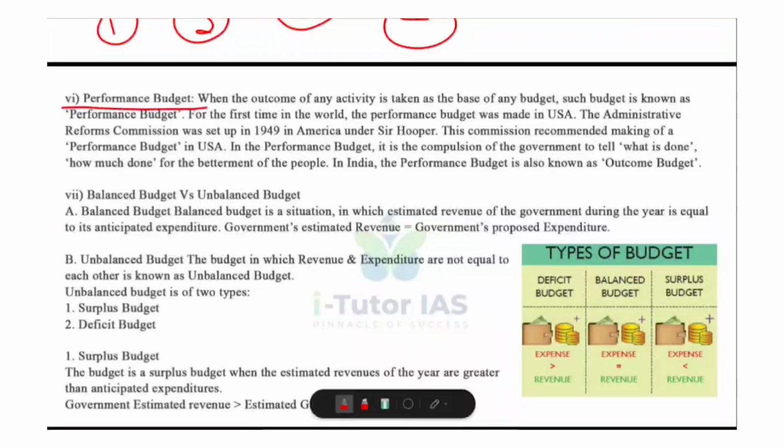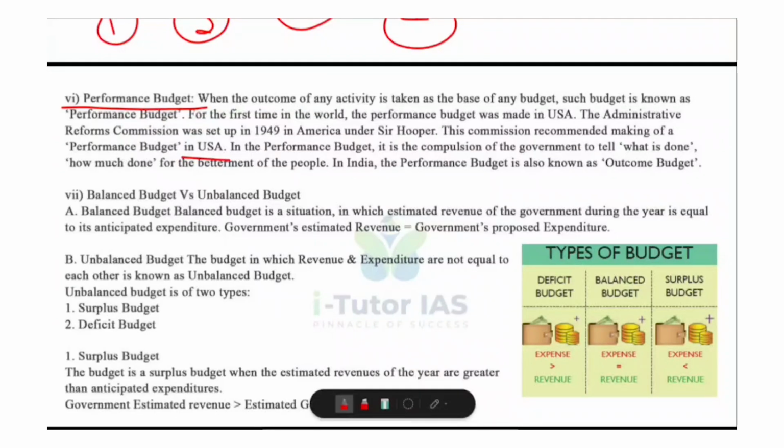Now, performance budget. A performance budget is a type of budget where the focus is on the result, that is performance of the government programs, rather than only on how much money is being spent. And it was first introduced in the USA. The Administrative Reforms Commission was set up in 1949 under Sir Hoover, and this commission recommended the idea of preparing a performance budget.